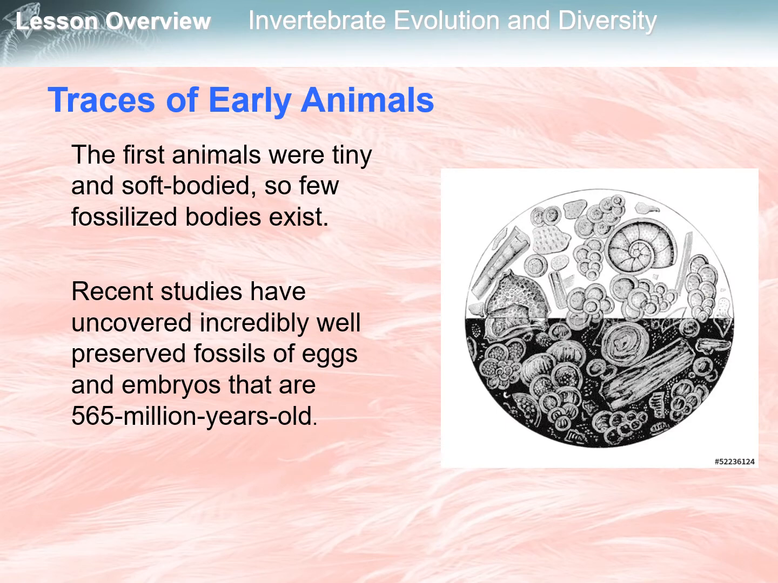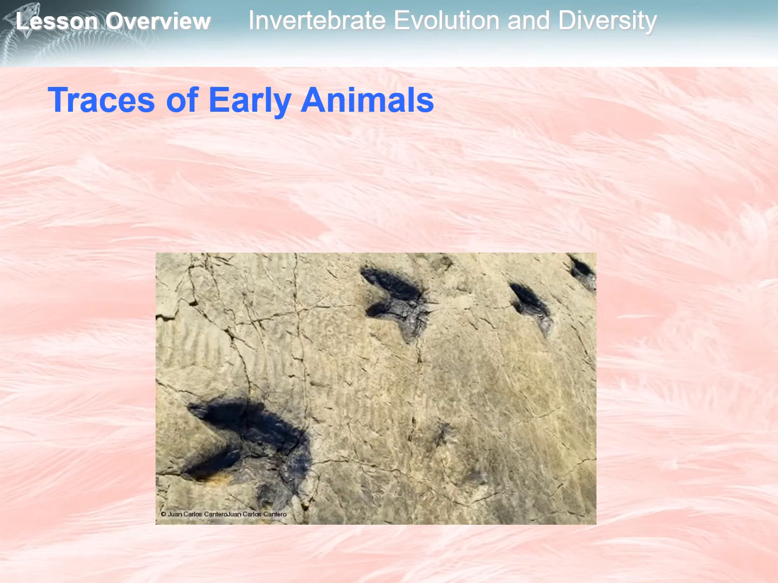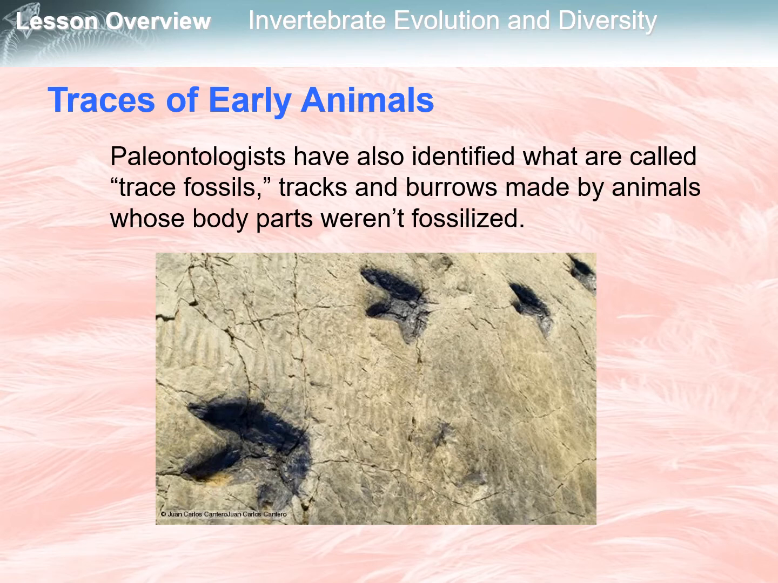Our oldest evidence of multicellular life comes from microscopic fossils that are roughly 600 million years old. The first animals were tiny and soft-bodied, so few fossilized bodies exist. Recent studies have uncovered incredibly well-preserved fossils of eggs and embryos that are 565 million years old. Paleontologists have also identified what are called trace fossils, tracks and burrows made by animals whose body parts weren't fossilized.